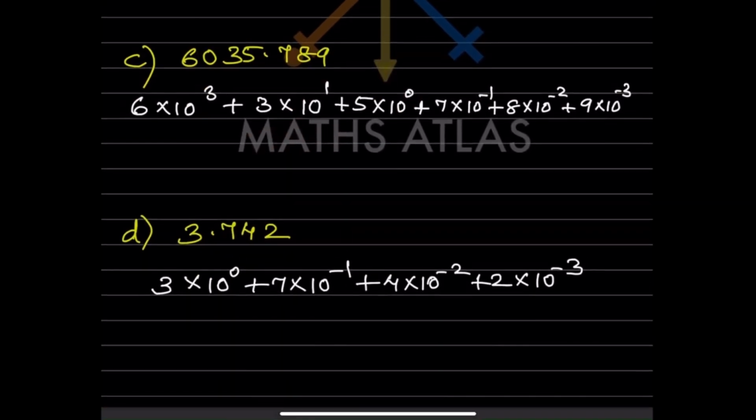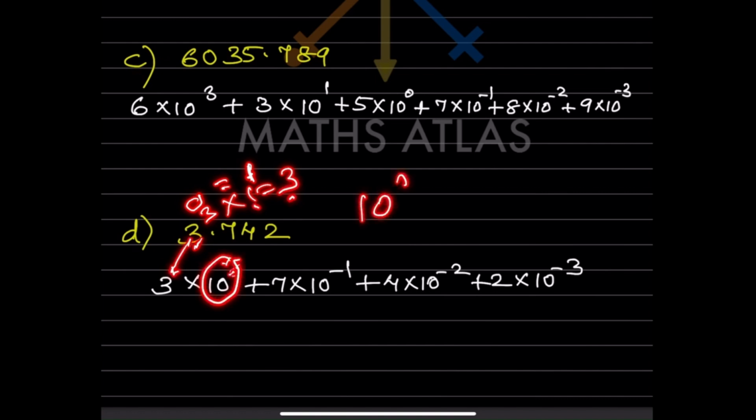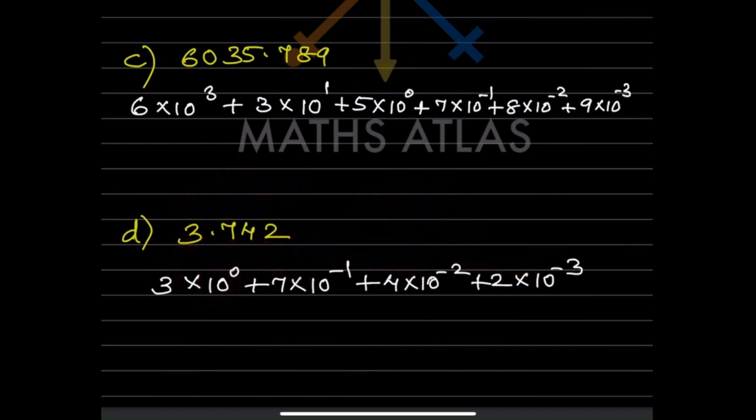Now look at here. This is in the ones place. Ones place means that we want 1 over here. So what will you write here? 3 into 1, that is going to be 3, right? So this is 3 written here, into 1, meaning 10 raised to 0, sorry, that is 1. So anything raised to 0 is 1. So now here 7 into 10 raised to minus 1, 4 into 10 raised to minus 2, and 2 into 10 raised to minus 3.